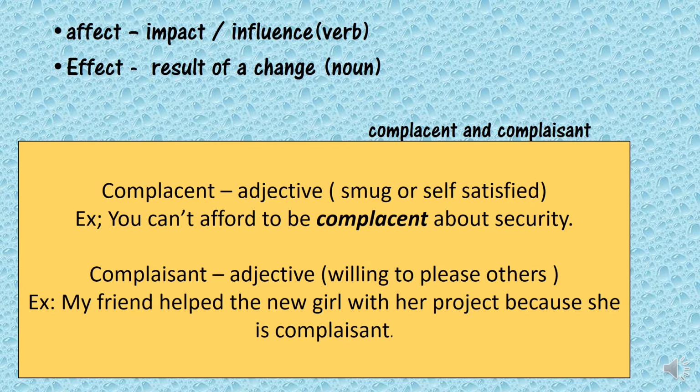So look at the slight difference between the two words, complacent and complaisant. For example, my friend helped the new girl with her project because she is complaisant. So what is the meaning of complacent? Smug or self-satisfied. What is the meaning of complaisant? Willing to please others. Let's move on to the next slide.